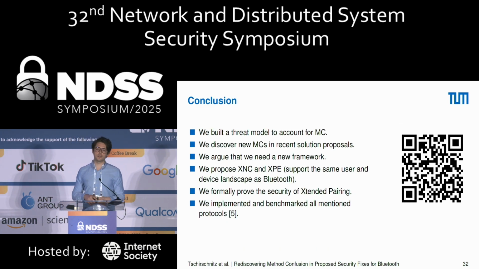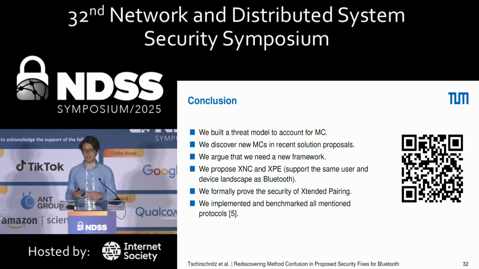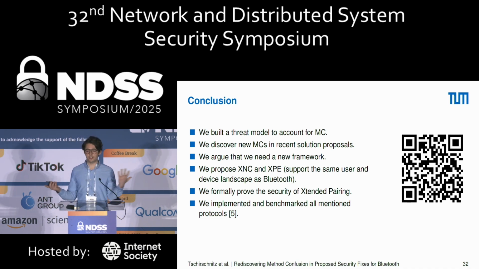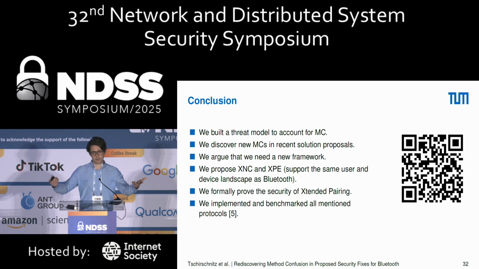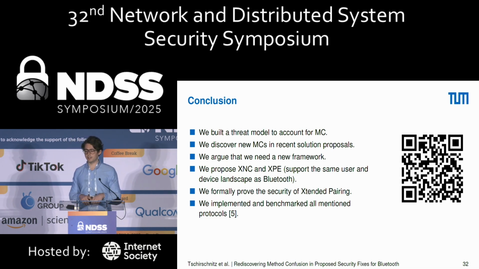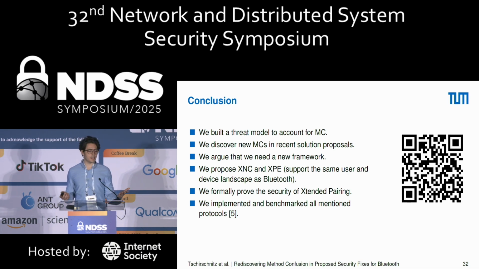So in conclusion, we built a threat model around something we think is a gaping issue in the whole protocol analysis, and we applied it to Bluetooth. We saw even more issues occurring, more attacks are possible even on current proposed solutions. We took the inspiration from these solutions and worked out something that would actually work even in a very strong attacker model. We implemented all of this and it's all available and you can test it. And I hope the QR code works, I don't know.